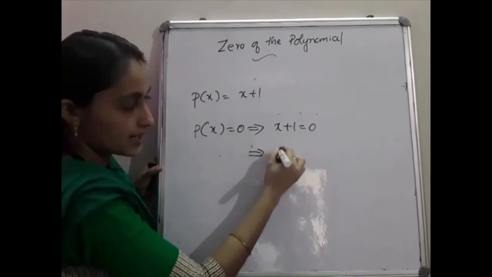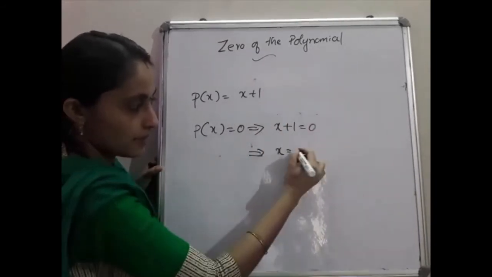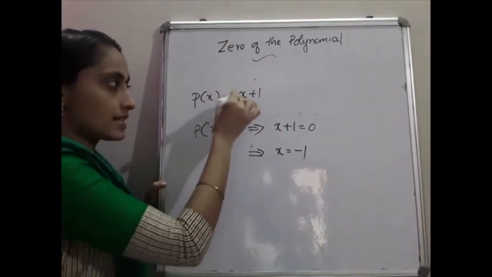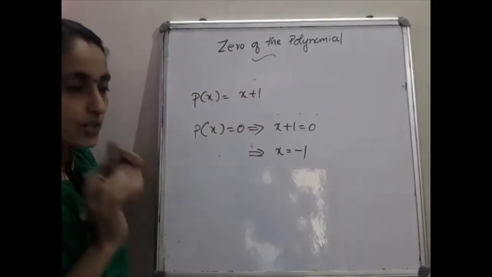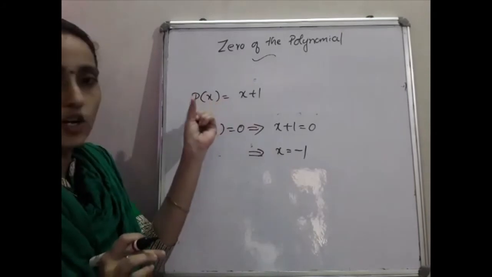That means what? X is equal to what? Plus 1. When moved to this side it becomes minus 1. That is why we are substituting x is equal to minus 1. The answer becomes 0. So minus 1 is the 0 of this polynomial.